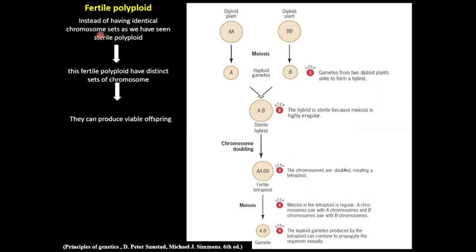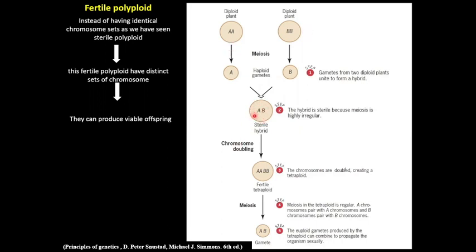Instead of having identical chromosomal sets, as we have seen in sterile polyploids, these fertile polyploid plants have distinct sets of chromosomes. They can produce viable offspring. How this process takes place, let's see in this figure. Two distinct but related diploid plants, A and B, cross to produce a hybrid plant. Now, this hybrid is probably sterile because chromosome A cannot pair with chromosome B, as they came from distinct but related diploid plants.